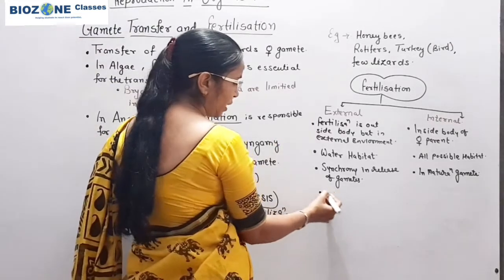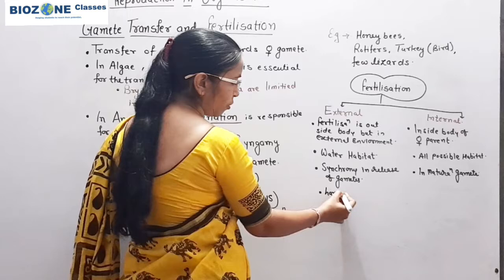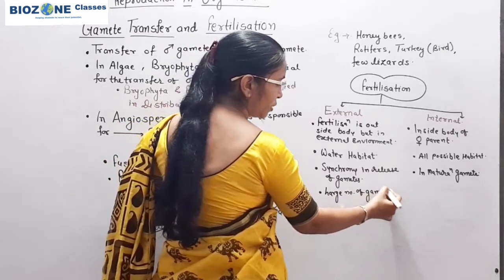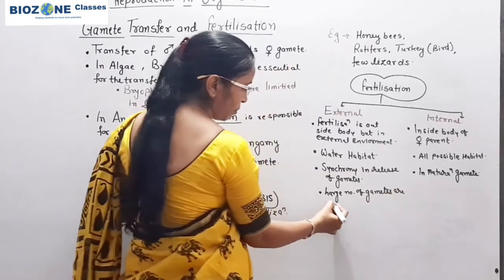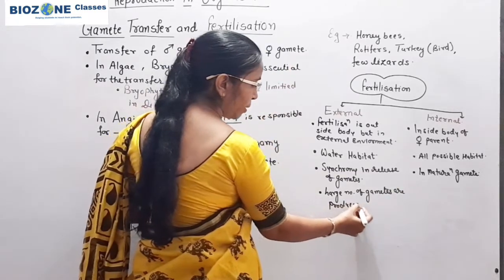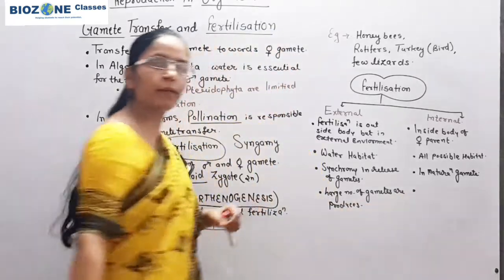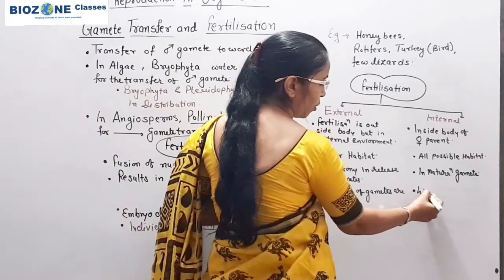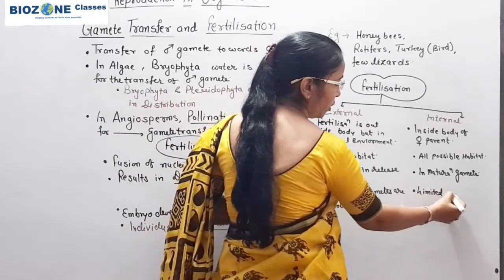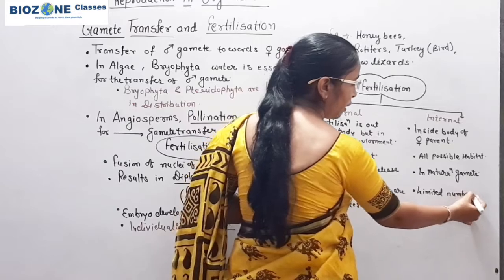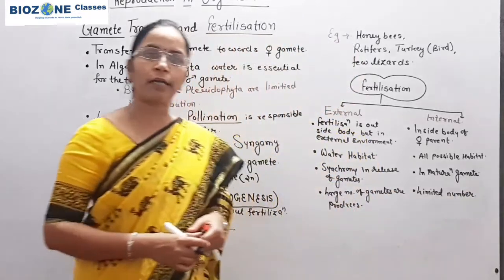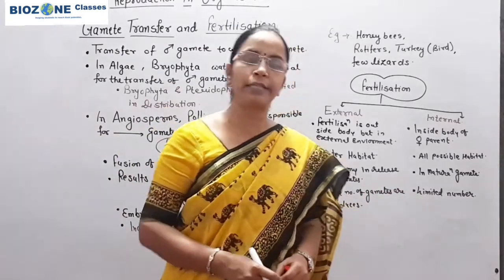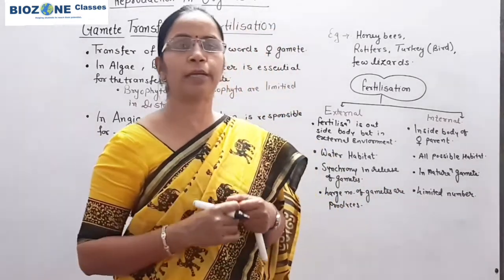In external fertilization, a large number of gametes are produced, whereas in internal fertilization a limited or restricted number of gametes are produced. Generally, male gametes are produced in large numbers as compared to female. The female gametes in internal fertilization are produced in very restricted numbers.